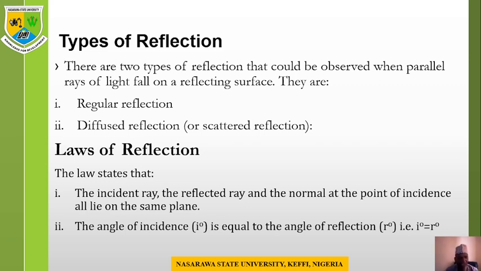The law of reflection states that the incident ray, the reflected ray, and the normal at the point of incidence all lie on the same plane, just like I have mentioned earlier. So the angle of incidence is equal to the angle of reflection. That's the second law. The laws are two. The angle of incidence is always equal to the angle of reflection, that is, i equals r.